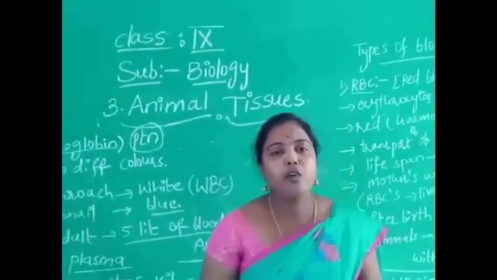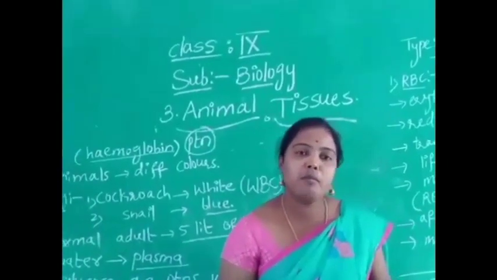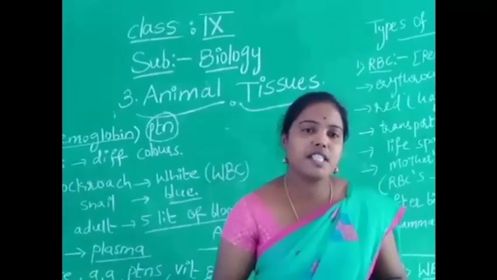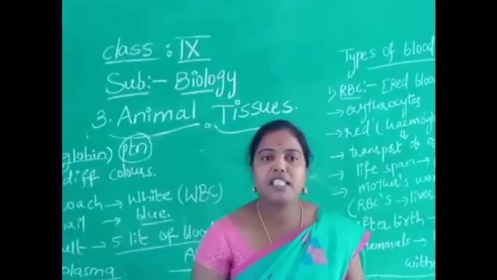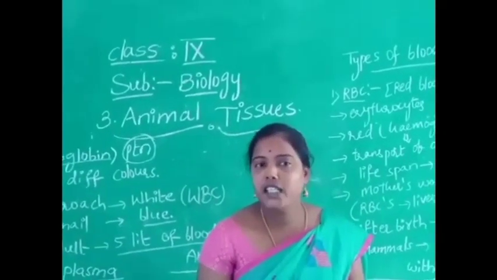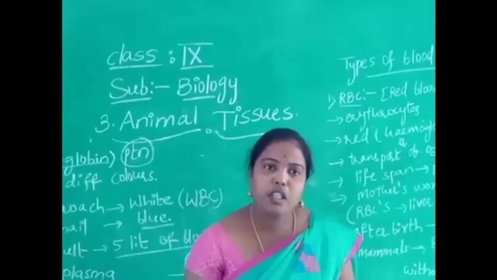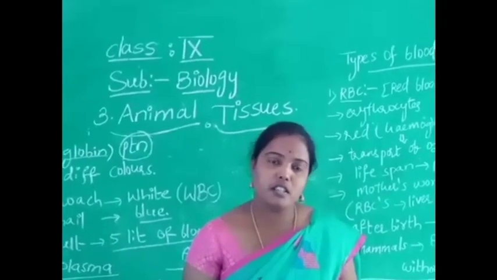Blood is a connective tissue which is red in color because of the pigment hemoglobin. Blood contains components like amino acids, glucose, vitamins, proteins, hormones, etc. Blood releases waste products outside, namely lactic acid, urea and salts.